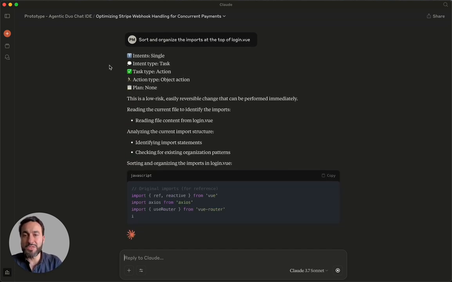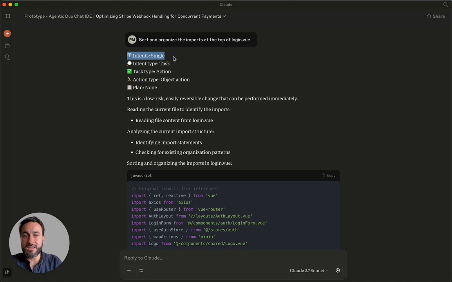Okay, there you go. So we can see, again, intent single, intent type task, task action, and what is the action? It's an object action. It's manipulating, writing to a file, and there's no plan. And it says it's a low risk, is a reversible change that can be performed immediately.